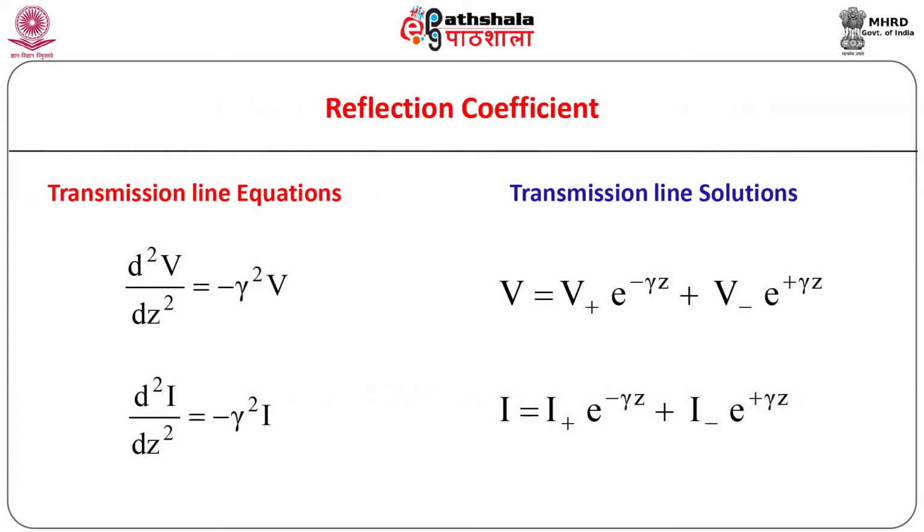The transmission line equations considered earlier and their solutions are as shown. Note that each one of the two quantities, namely voltage and current at a distance z from the source end, which is also referred to as the generator end, consists of two components, one travelling in the positive z direction and the other travelling in the negative z direction. The components with amplitude suffixed by plus sign represent the components travelling in the positive z direction, while the components with amplitude suffixed by negative sign represent the components travelling in the negative z direction.